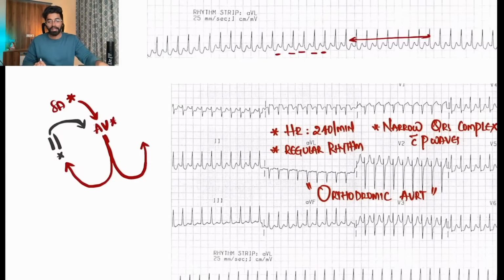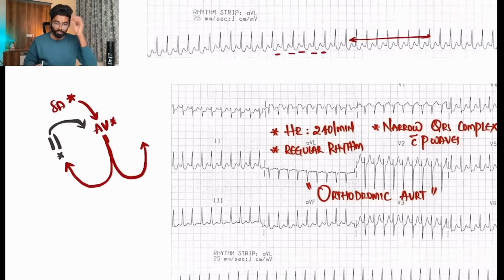Another blinder is that any time the SA node activates the AV node, the AV node activates the bundle of His, and the ventricles are activated, the QRS will be narrow or normal. And if the SA node is activating some other electrical pathway and not the AV node first, and the ventricles are activated by some accessory pathway, then the QRS will be prolonged or broad.